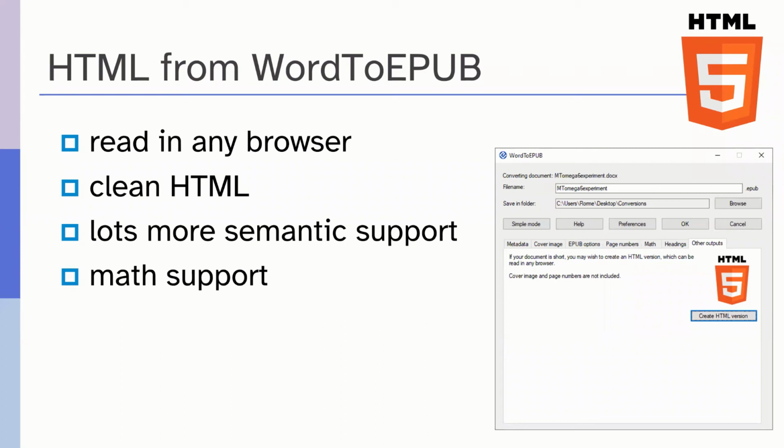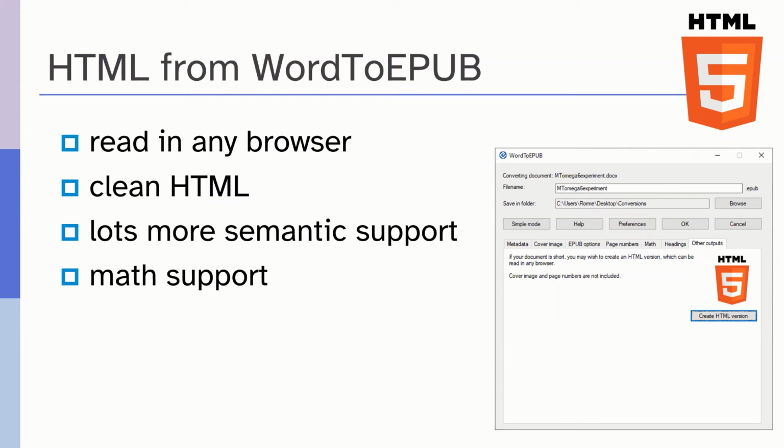So we've got the language markup, as you mentioned, support for some of the features that are supported by Word2EPUB, such as citations, block quotes, endnotes, and so on. It'll do some image conversions too. And we've got the advantage of math support too. If there is math in your publication, that is written out as MathML.